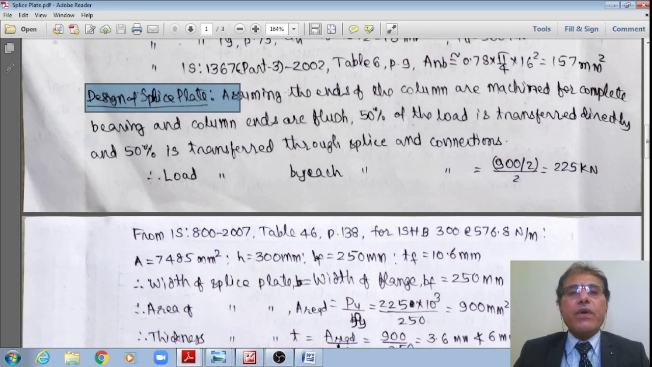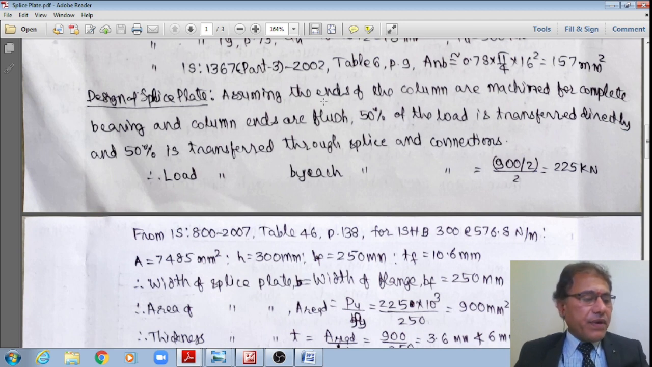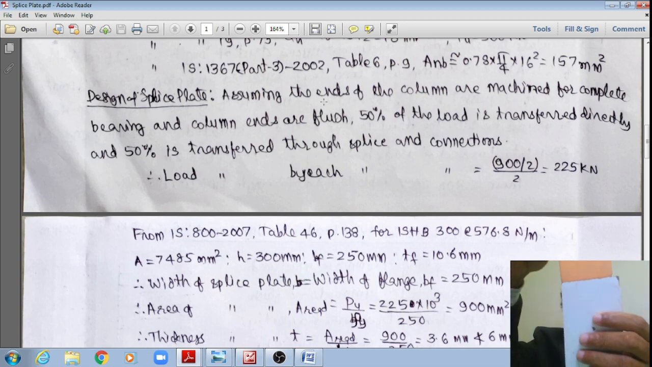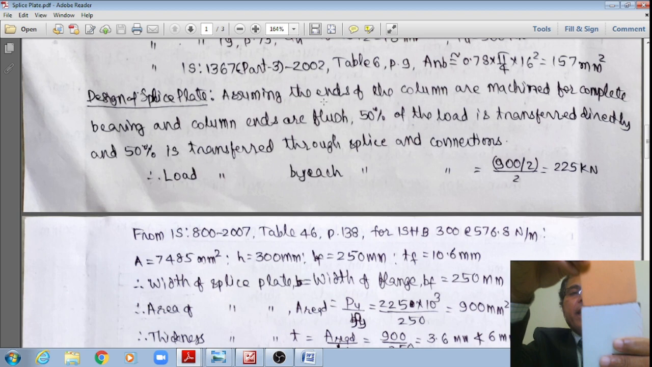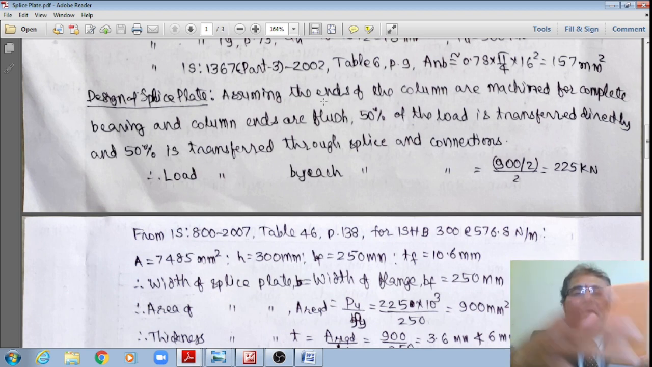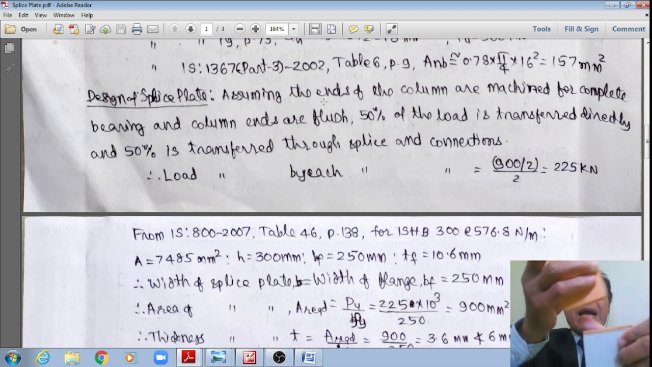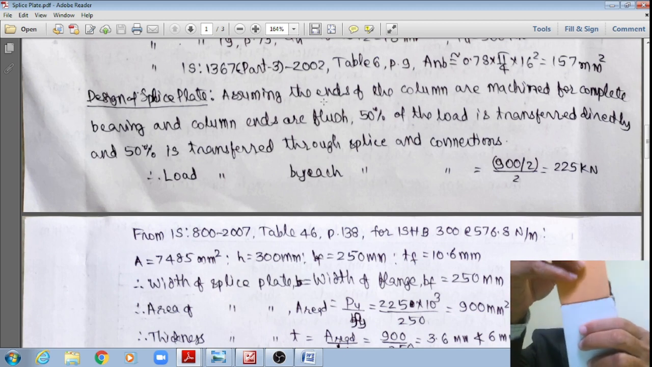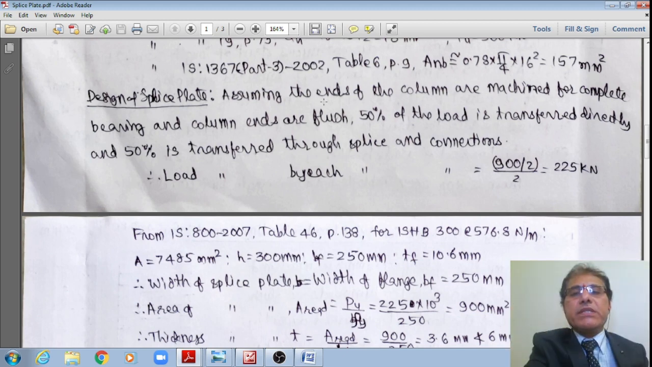Assuming the ends of the column are machined for complete bearing, and the column ends are flush. Flush means they are perfectly in contact one with the other, there is no gap between the two. That is the meaning of flush. In such a case, there is a perfect bearing, meaning the load is transferred by virtue of the bearing contact.